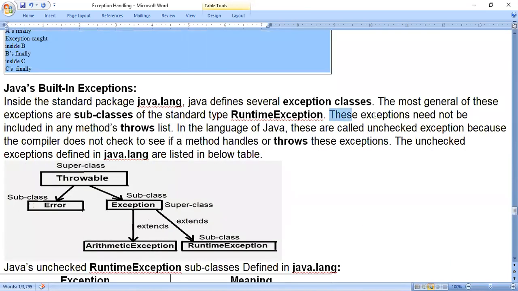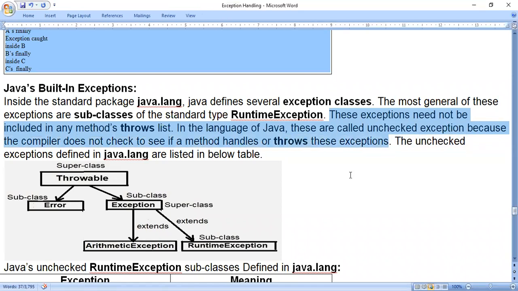So subclasses of RuntimeException need not be included in a method's throws list. In the language of Java, these are called unchecked exceptions because the compiler does not check to see if a method handles or throws these exceptions. So there are two things: checked exceptions and unchecked exceptions. In case of unchecked exceptions, we need not write them in the method's throws list.